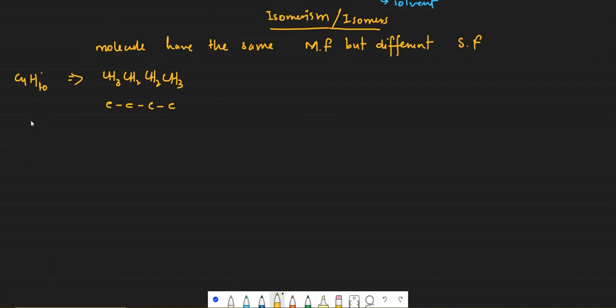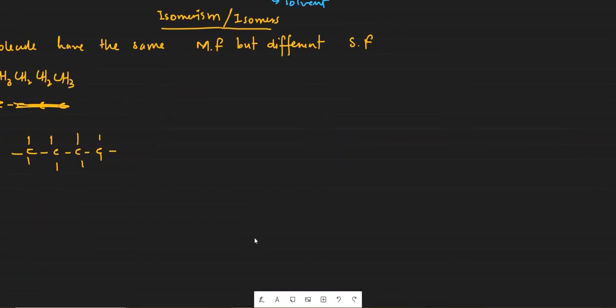Because if you draw its structure, let's draw its displayed formula: CH3, CH2, CH2, CH3. You can also write it like this. This is called the condensed formula. Right now, I will not be showing hydrogen, just to explain the basic concept of isomerism.